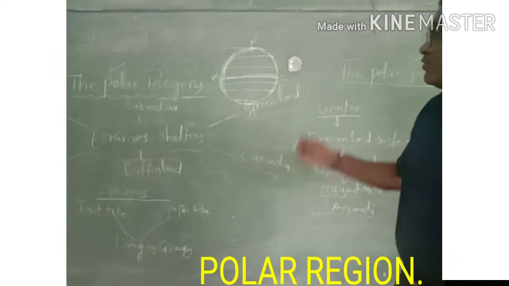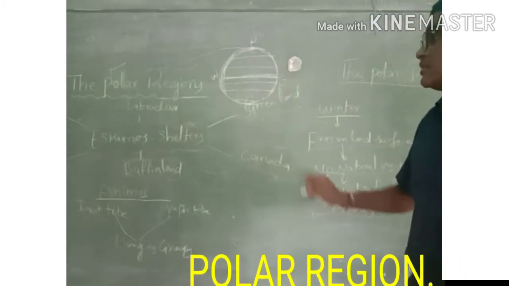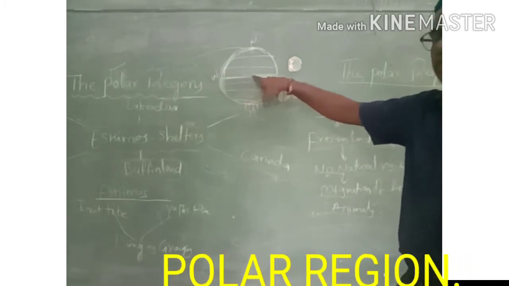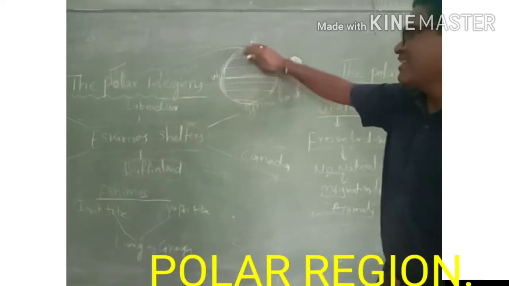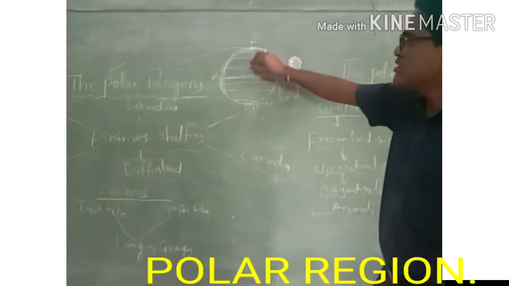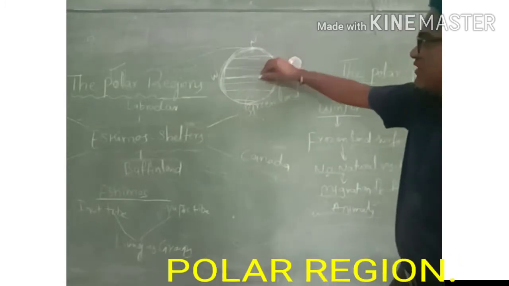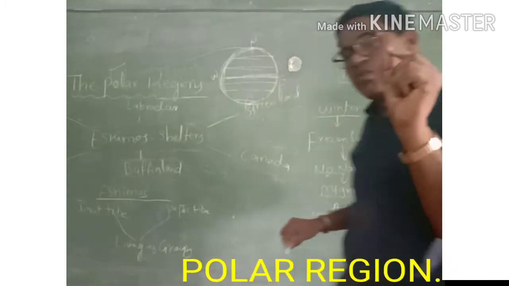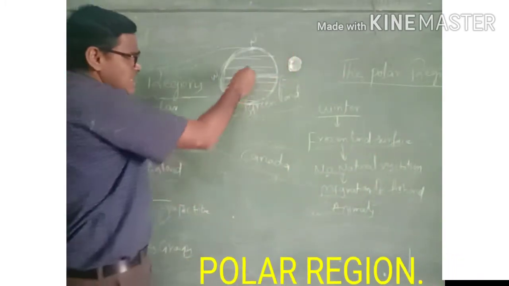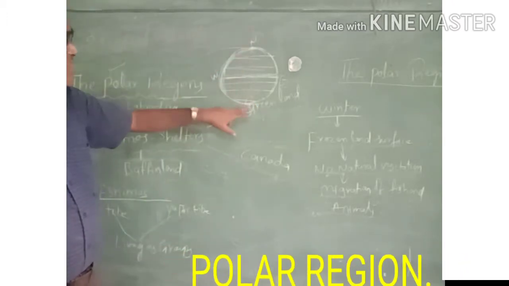Why? Because we draw many lines on the Earth. These are all imaginary lines. Equator is one of the biggest latitudes. It divides the Earth into two equal halves. When we go from the equator to the northern side, the latitude size decreases, and finally when we reach the north pole, it becomes like a small pole, like a dot. So this place is the north pole and south pole. The south side is the same. So in this polar region, northern side is the north pole, southern side is the south pole.